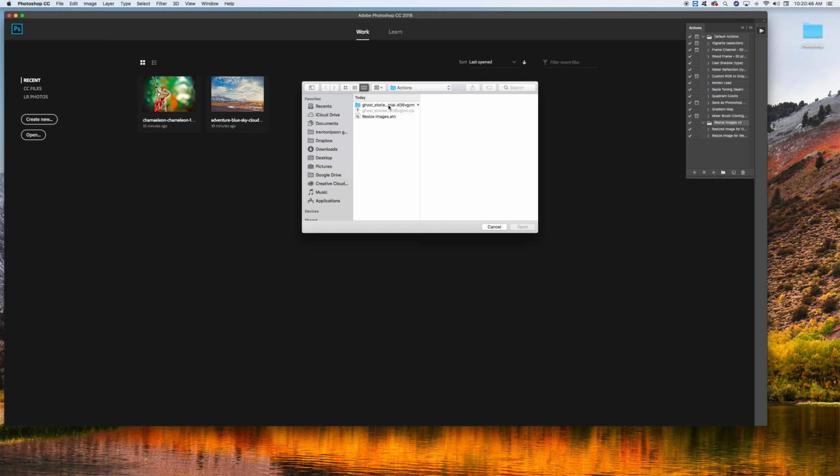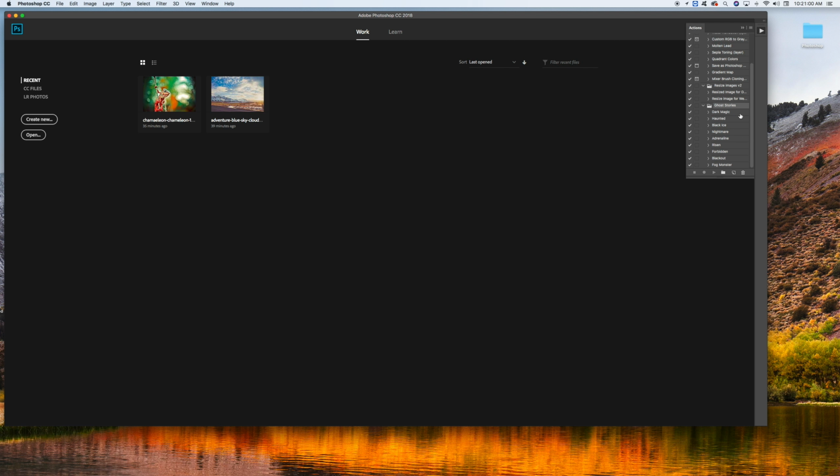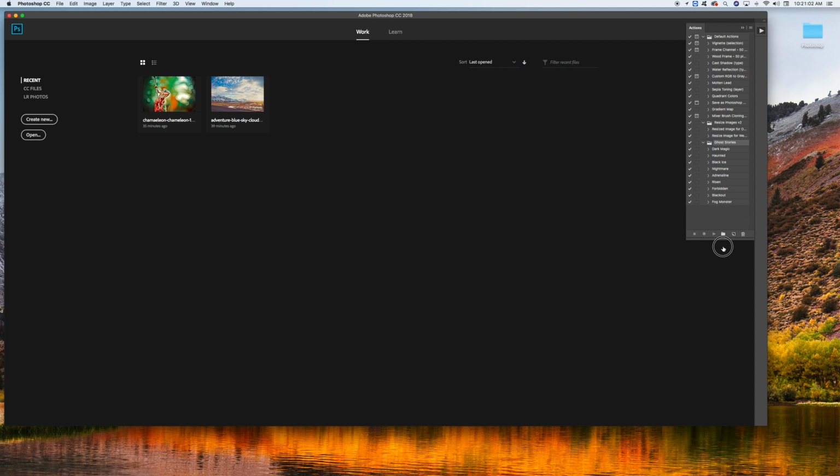Mine right here is in the same folder as before. Inside it, you'll select the action, and it is with an extension called .atn. You'll click on Open, and as you can see over here in the panel, it loaded in those actions.